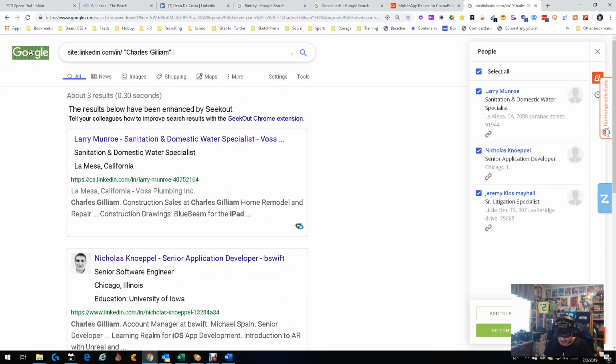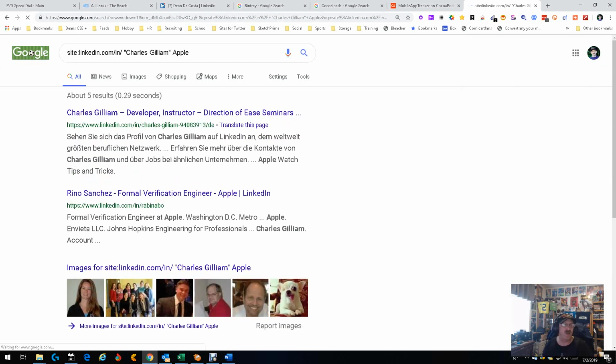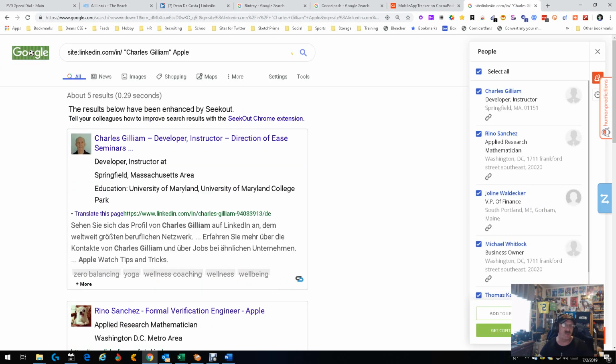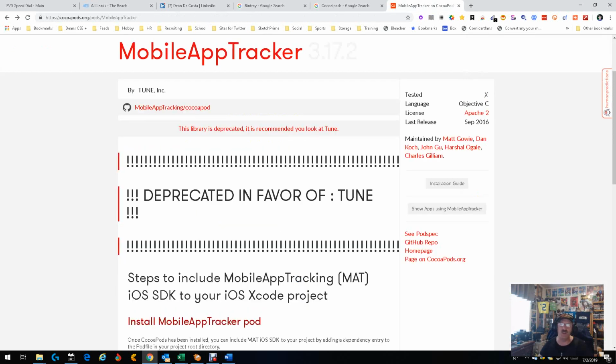And I'm doing this one at a time just because I kind of want to. I'm going to try app. Okay, that's German. Right. It could be. So developer instructor at Springfield, Massachusetts. There's a good shot that's him right there. Long story short, he could be found. So let's go on to another person.